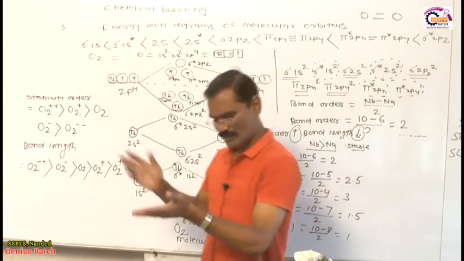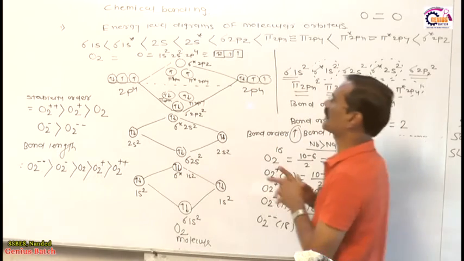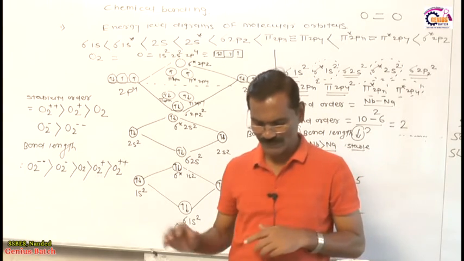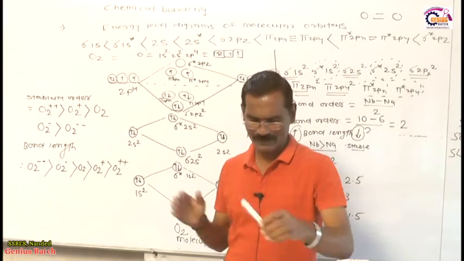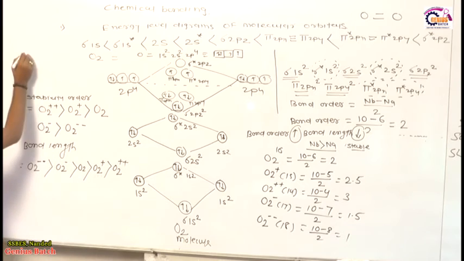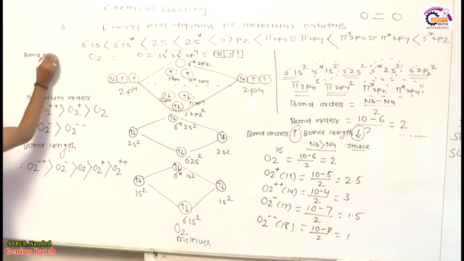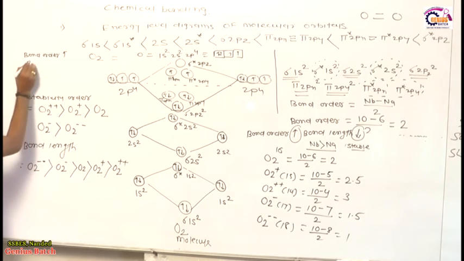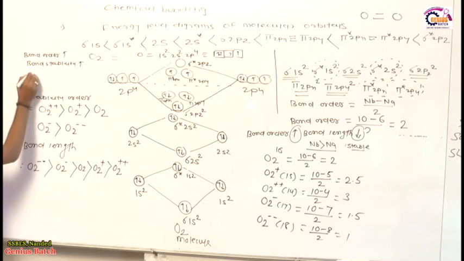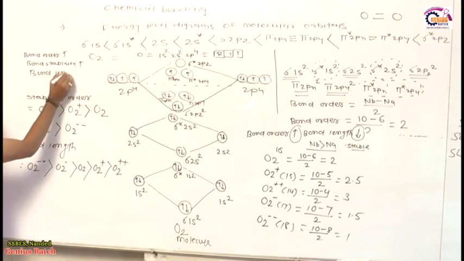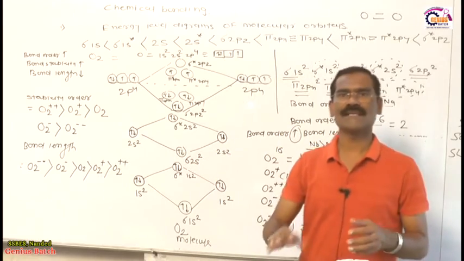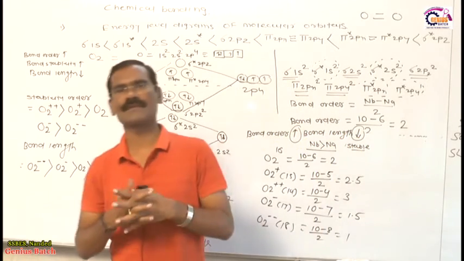My friends, these are the very interesting parts related to the energy level diagram of the molecular orbital picture. Keep this in your mind and don't forget this relation. As bond order increases, bond stability also increases, and bond length decreases. Don't forget this. This is a very interesting phenomenon related to the molecular orbital picture.